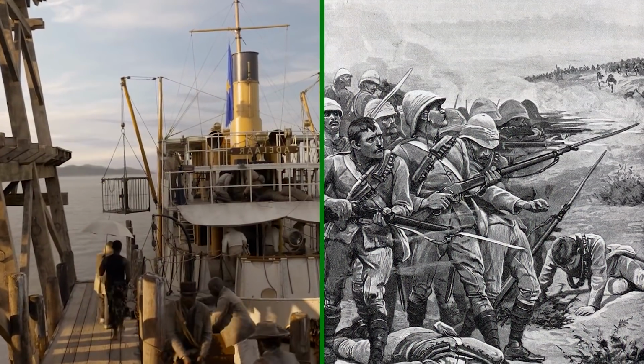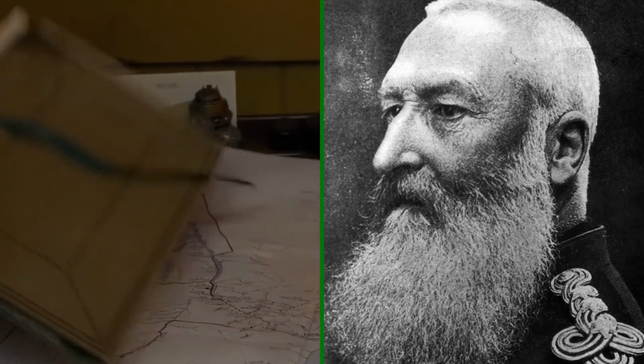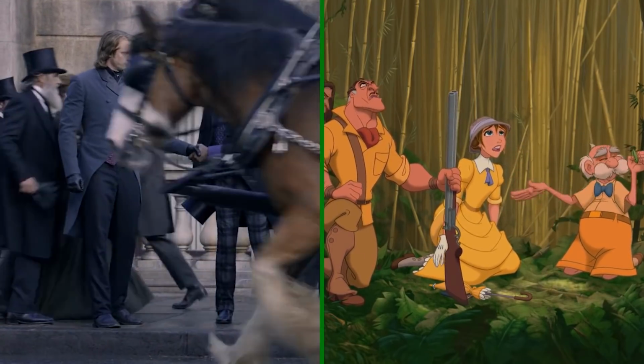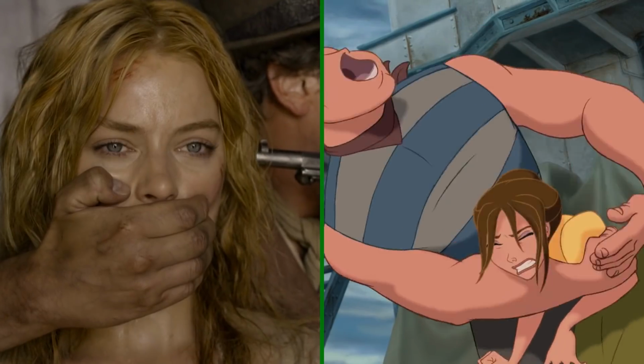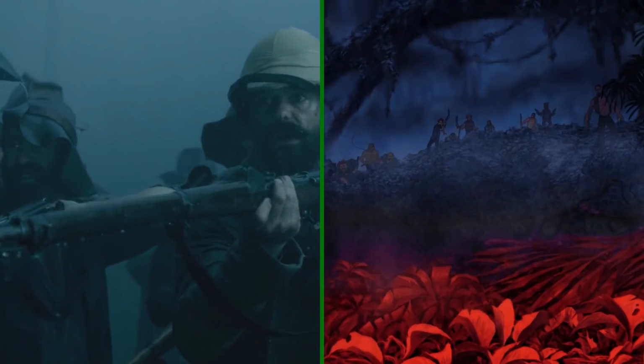It's John Clayton III. This makes sense since Britain was still using expeditions as a source of power, hence King Leopold II claiming the Congo. Both versions make historical sense, but the live action puts a lot more effort into the expansion plot that leads to Tarzan's home being attacked, though that doesn't necessarily make the movie more fun.